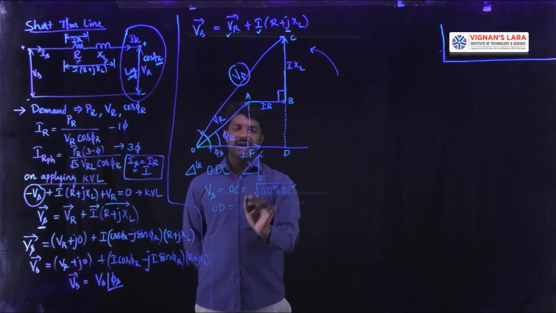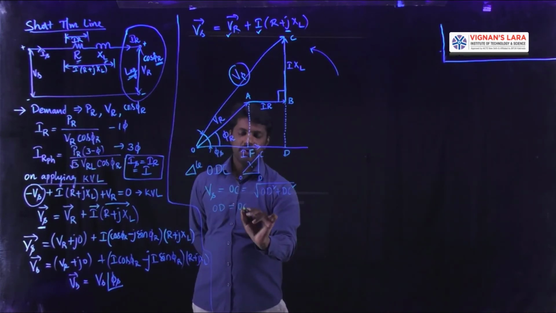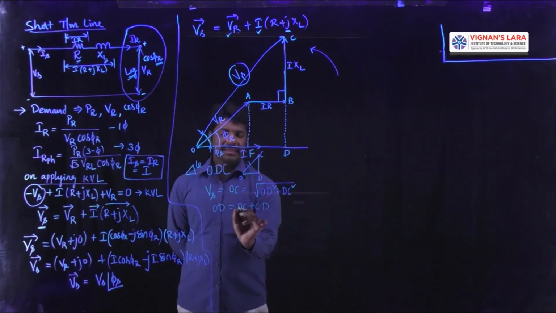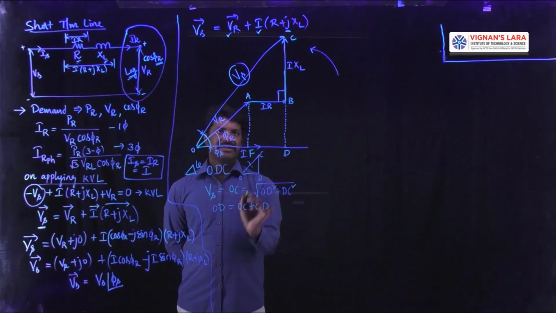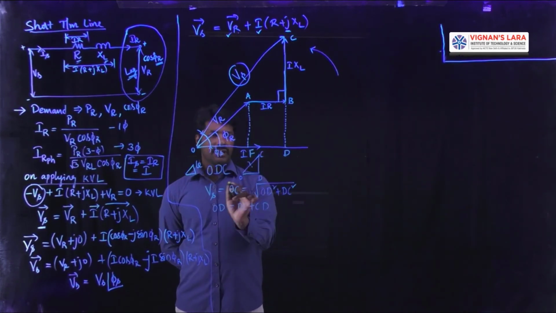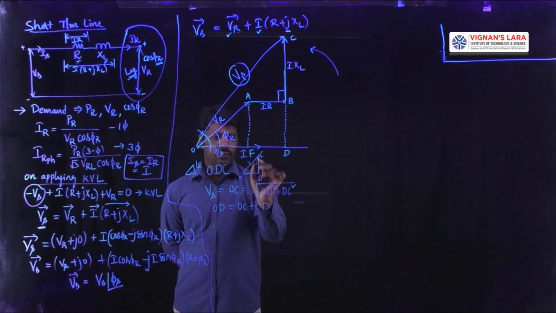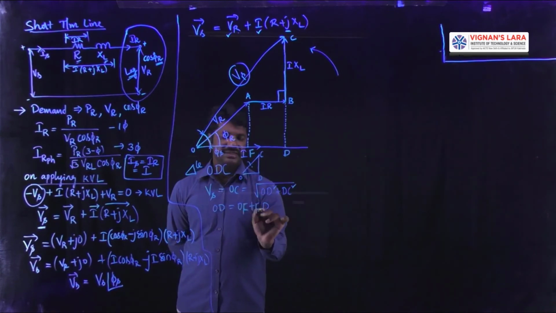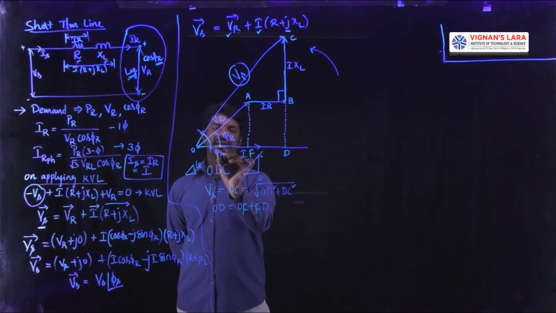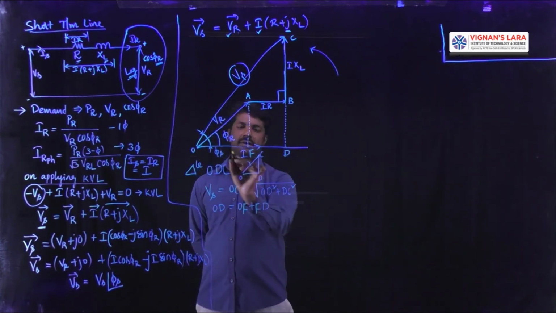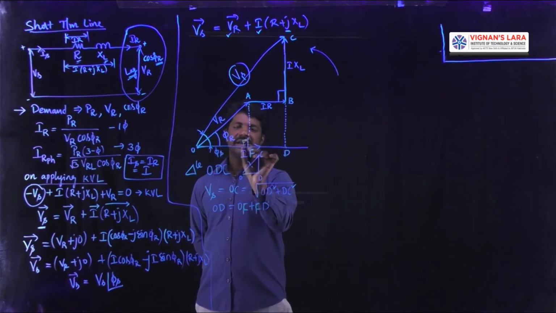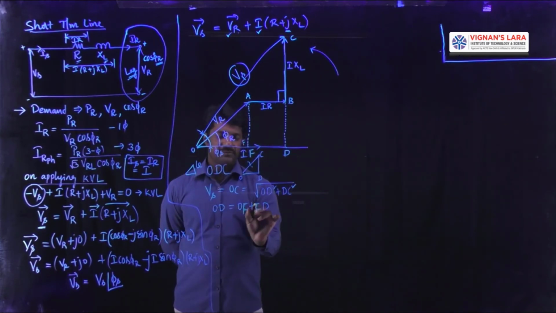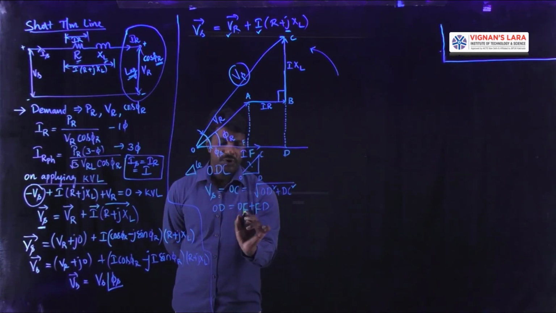Then what is this OD? It's a horizontal component. To get the value of OD, it is OF plus FD on the horizontal line. This is the horizontal line, this is the point F. OD is equal to OF plus FD. How to get this OF and FD?